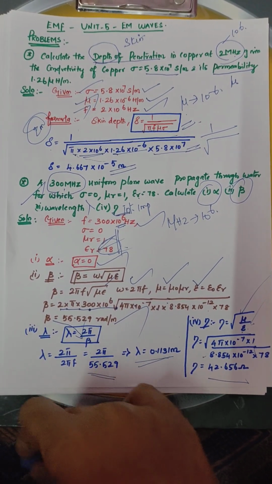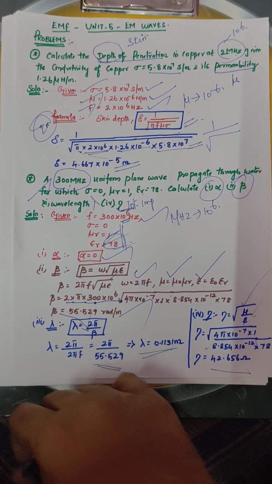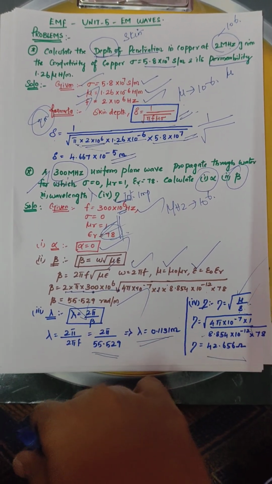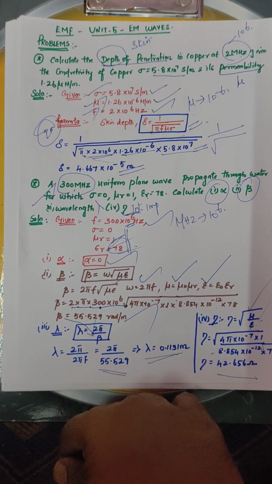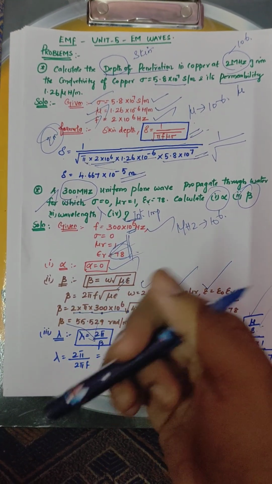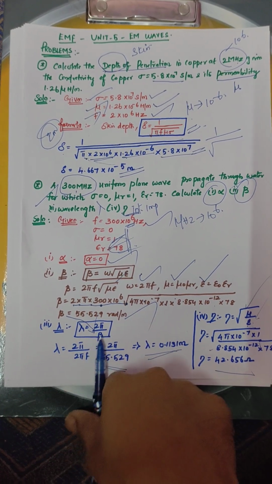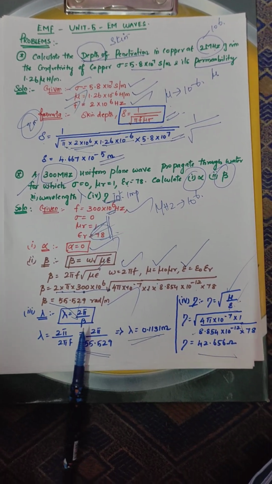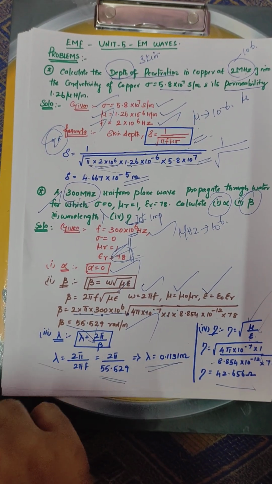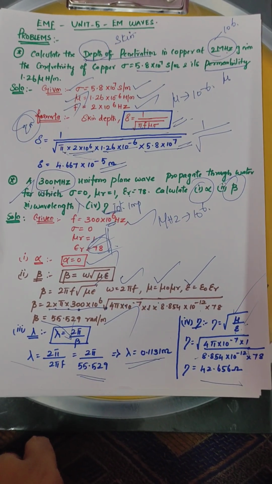The eta is nothing but intrinsic impedance. The unit of intrinsic impedance is nothing but ohm. As what we have studied in lower classes, the unit of ohm is for resistance. Resistance is nothing but voltage by current. The same concept, the resistance is nothing but impedance, which we used to call as Z, but this intrinsic impedance symbol is called as eta. So eta is equal to root of mu by epsilon. The unit is called as ohm.